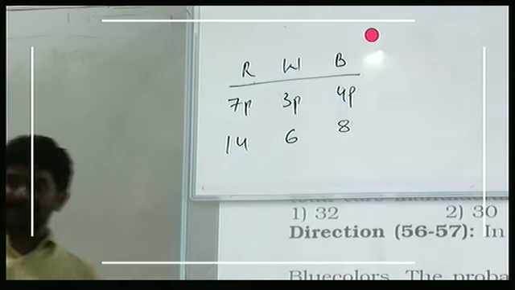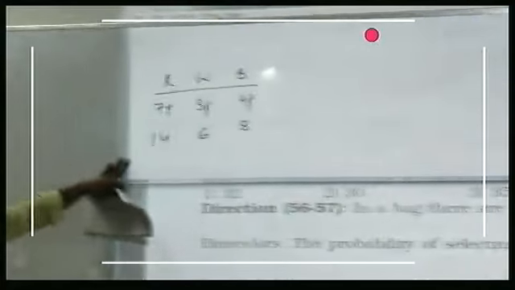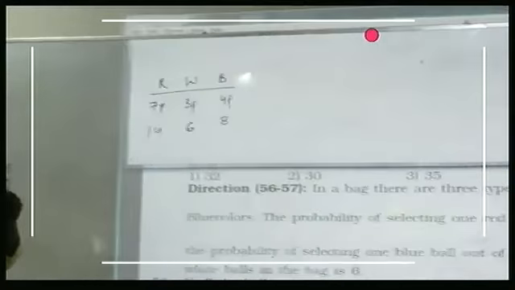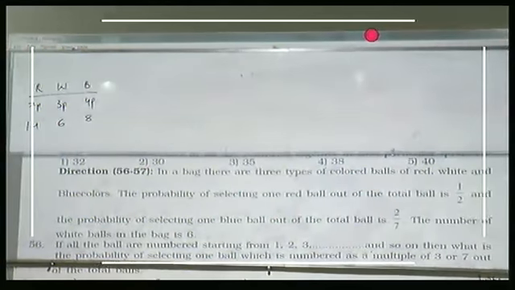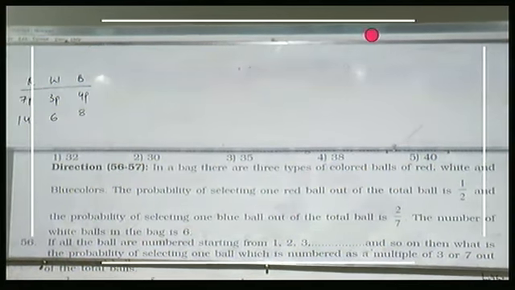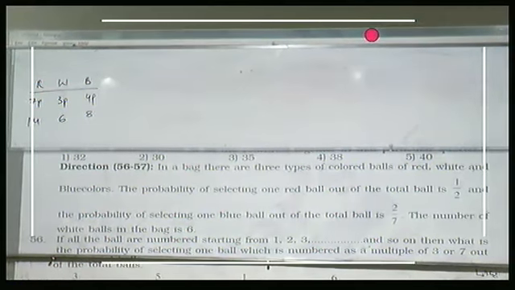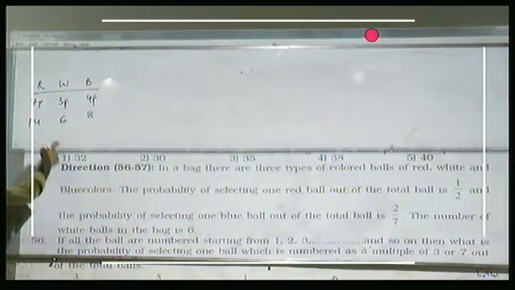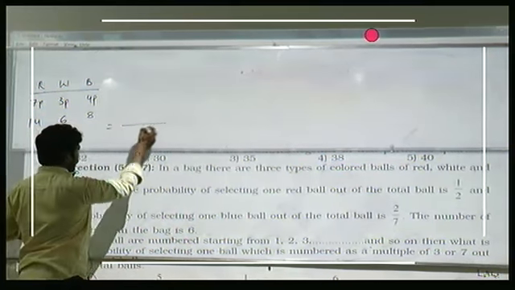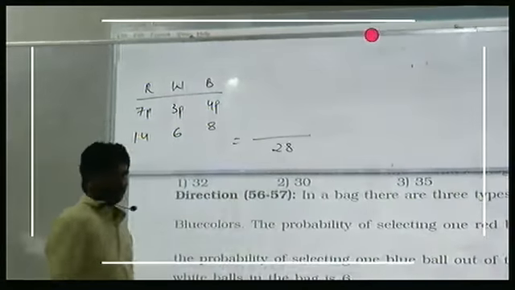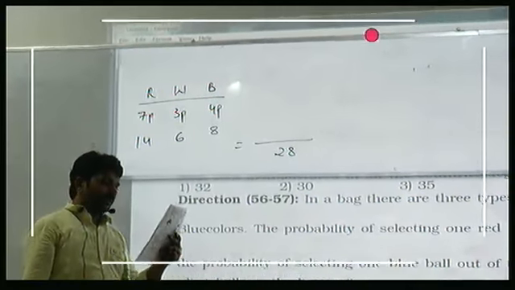Question number 56. Understand everyone? If all the balls are numbered starting from 1, 2, 3 and so on, what is the probability of selecting one ball which is numbered as a multiple of 3 or 7 out of the total number of balls? So total how many balls we have? 28. You have to pick one ball. In how many ways can you do that?